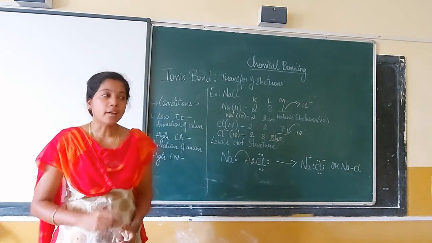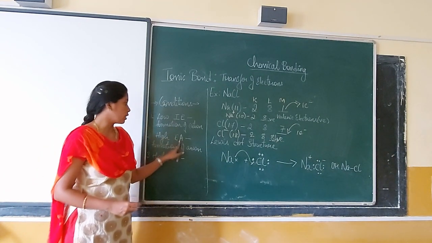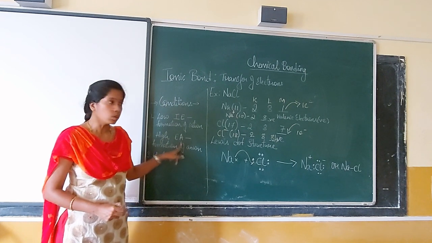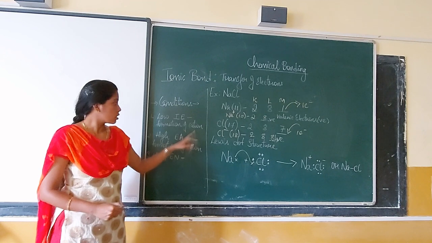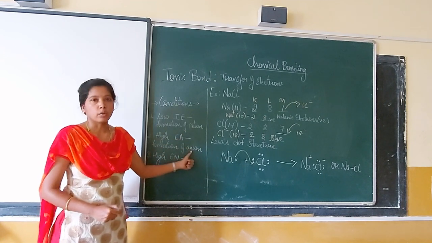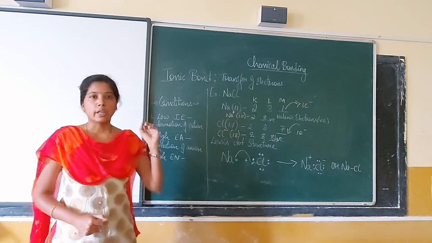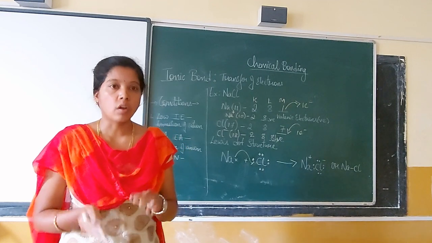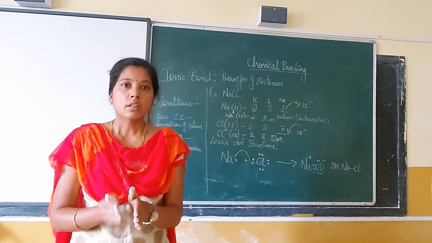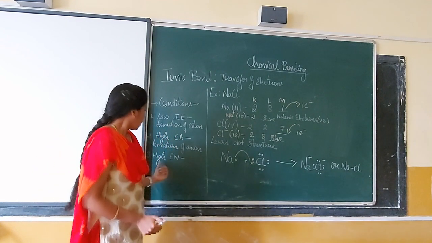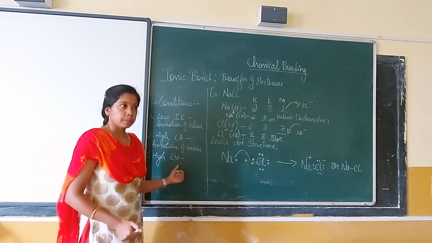So then what does that favor? The higher the electron affinity value, it favors the formation of my anion. So this is a cation and this is the anion which is being formed. When we get a cation and an anion, there is an opposite charge, so there will be an attractive force. The third condition is high electronegativity.